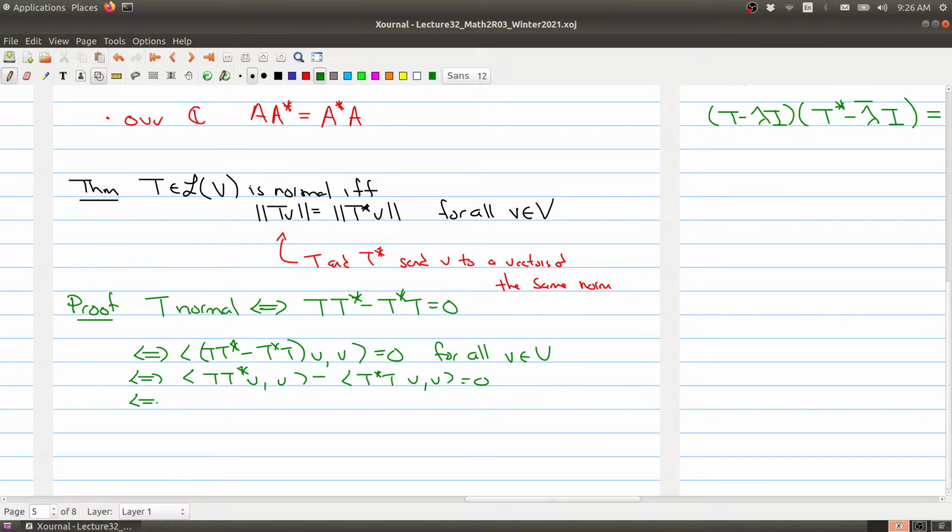Now we use the property of adjoints. We can move this T over to the other side by taking its adjoint. And same thing over here. We can take this T star, the adjoint, and move it over to the other side by taking its adjoint. So we get Tv, and then the adjoint of that, equals 0. And notice that this here is actually the T.